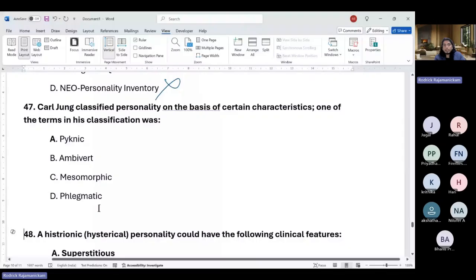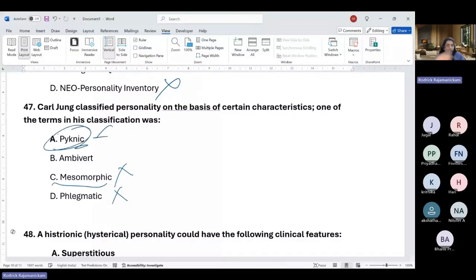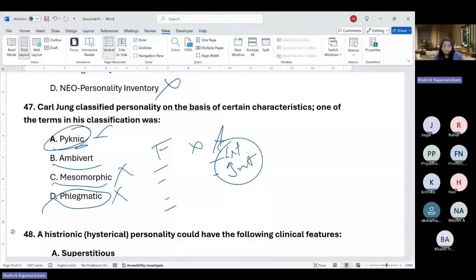It's not picnic, it's not mesomorphic, it's not phlegmatic, because these are based on Sheldon's criteria. This is based on another person who talked about, again, body types. This is a humor, like phlegmatic, what are the other humors, bile and things like that, right? So Carl Jung talked about functions and attitudes. He talked about 4 functions, 2 attitudes. Attitudes being extraversion and introversion. So ambiversion is kind of like this combination. That's what they meant. It's not exactly what Carl Jung had said, but it's fine.